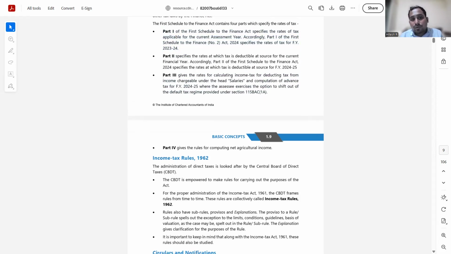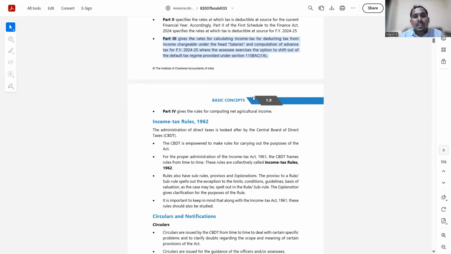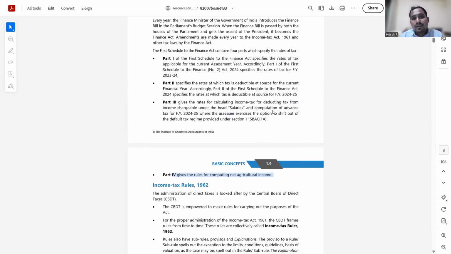Part 3 will give you the tax rate applicable for the next financial year. Okay, and part 4 gives the rules for computing net agriculture income. So there are four components of a Finance Act. The first schedule of the Finance Act, which will specify the rates for various types of transactions. That's all. So this is Finance Act for you.